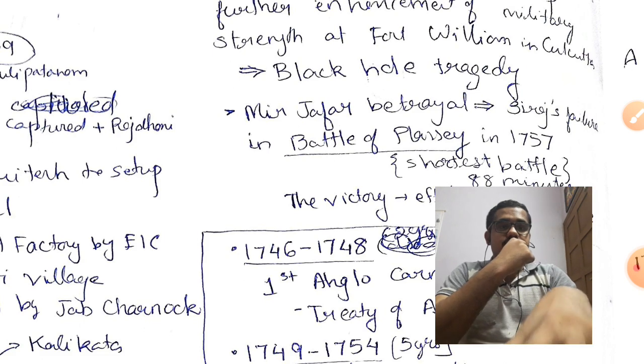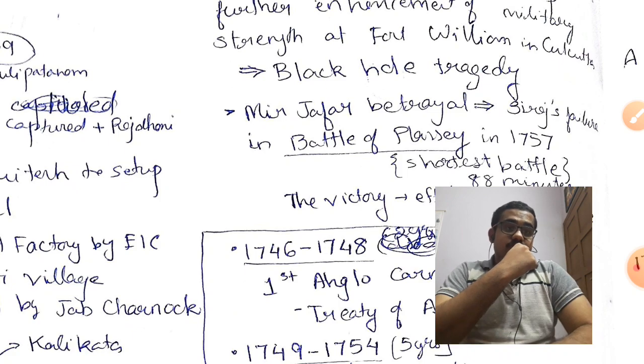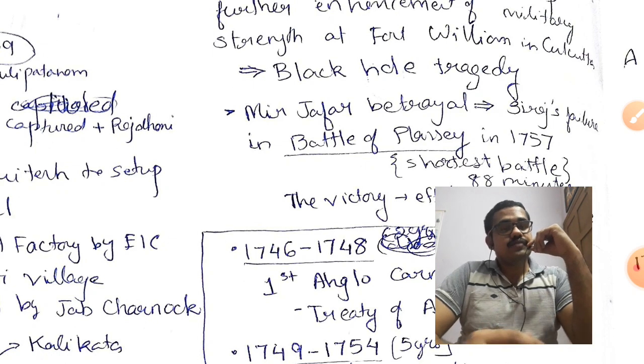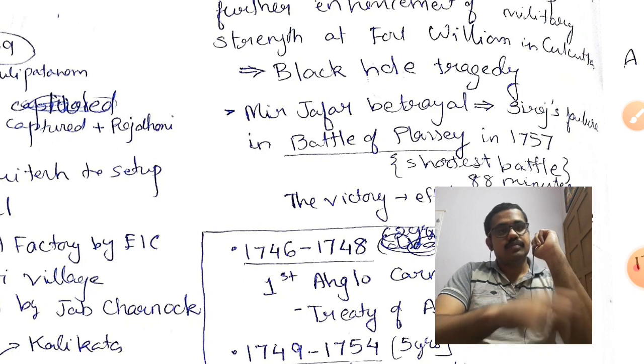After the Black Hole tragedy, the Britishers and Bengal started fighting a war, and Siraj-ud-Daulah, the ruler of Bengal, failed because of Mir Jafar, who was his military commander. Mir Jafar was being bribed by the Britishers. They told him that if he could help them in defeating Siraj-ud-Daulah, he would be given the post of power in the Bengal region.